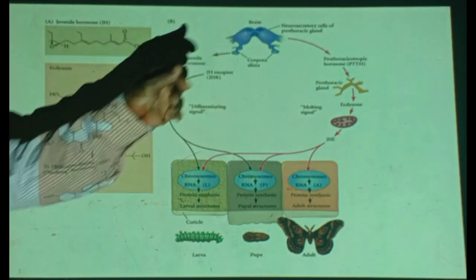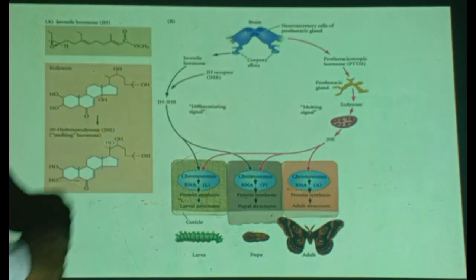This is the brain. Inside the brain, there are neurosecretory cells.